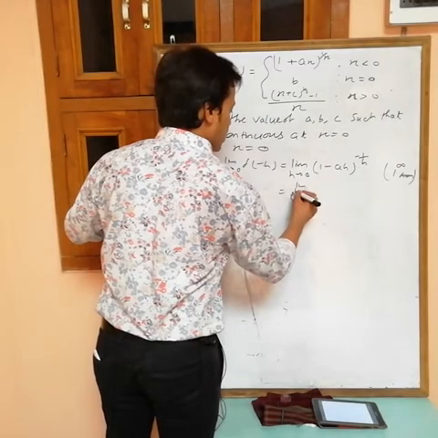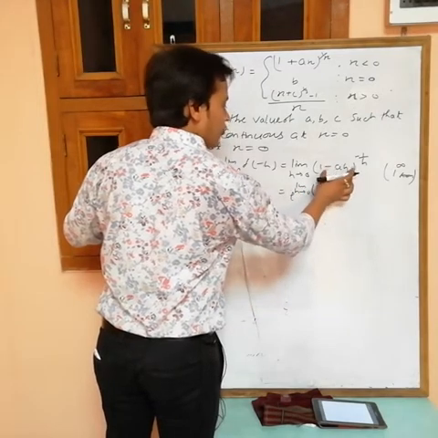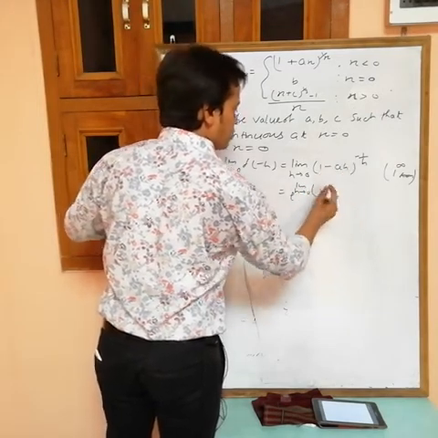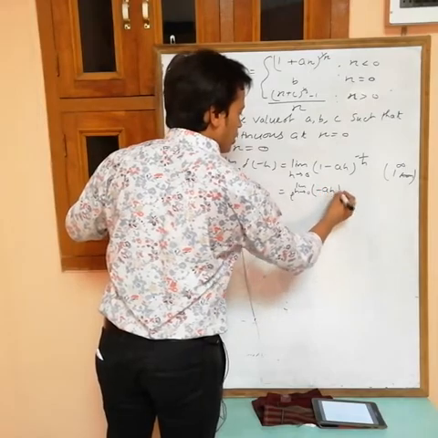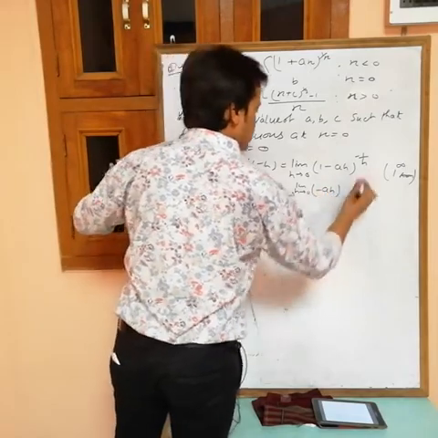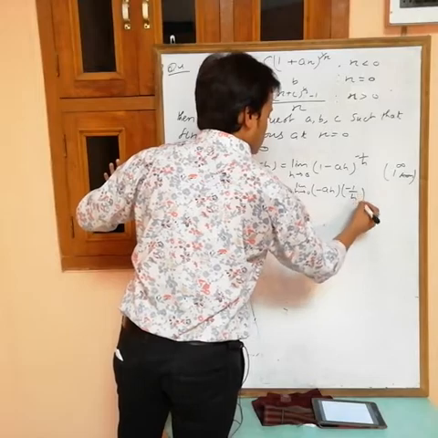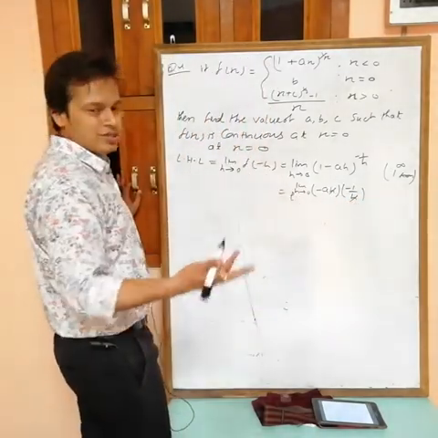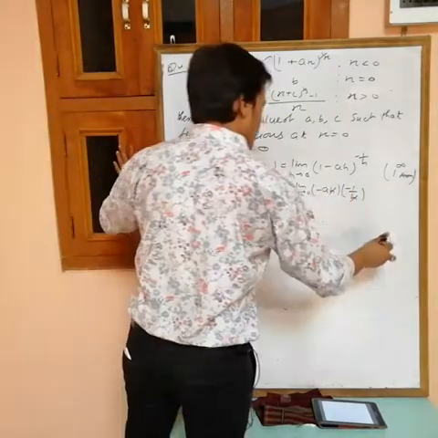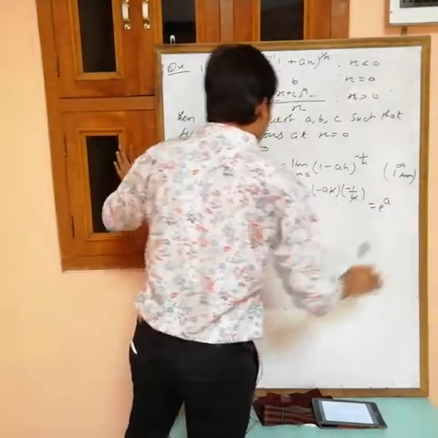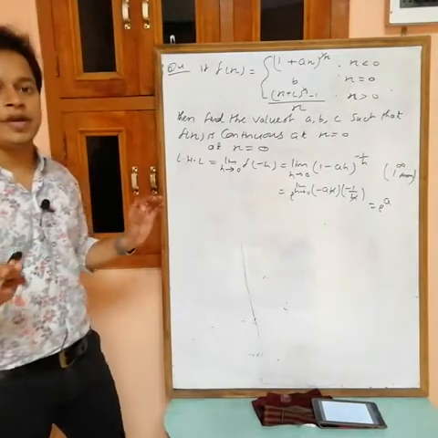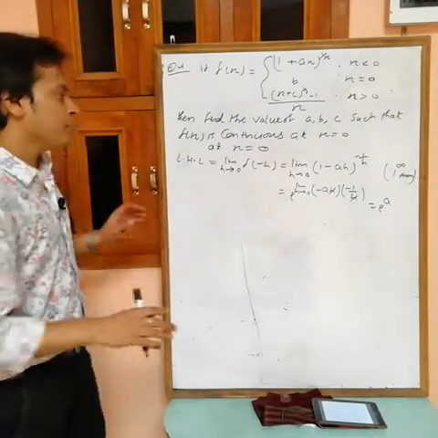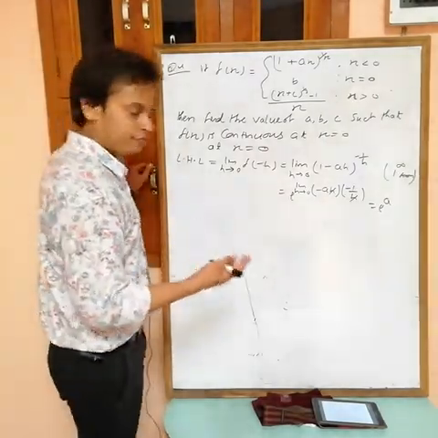e power limit h tending to 0, f(x) minus 1 into g(x). f(x) minus 1 is minus ah, into g(x), g(x) is minus 1 by h, h cancels out. Now what are we getting? Put h equals to 0, there is no h. Okay, so directly we are getting minus minus plus, e power a. So this is the LHL, e power a is the LHL. Okay, now find RHL.